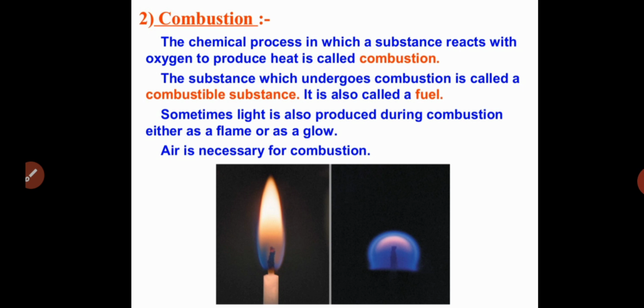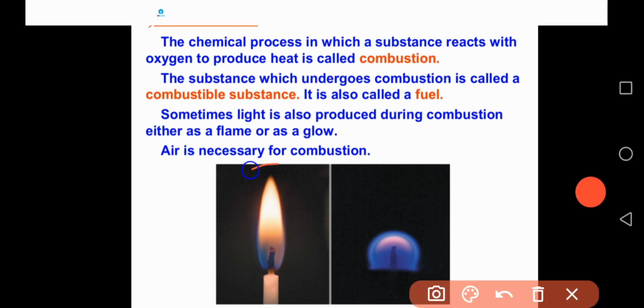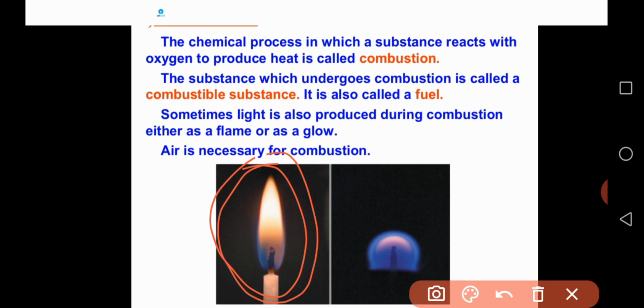For example, you see the picture here. This is combustion of a candle. During combustion or burning of this candle, what is produced? Light in the form of flame. Here one more substance is there, which produces heat along with light, but the light is in the form of glow.